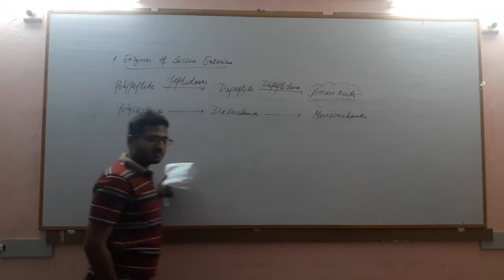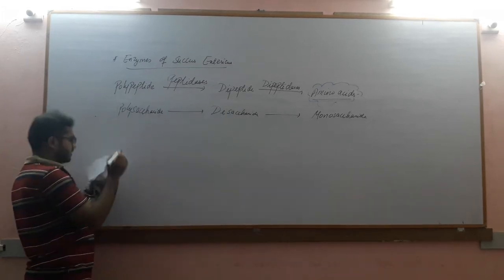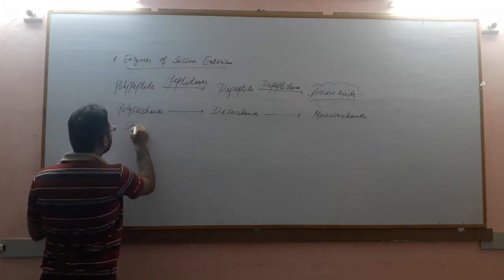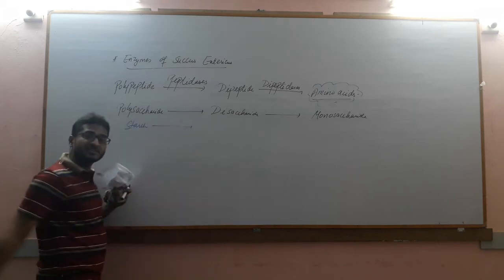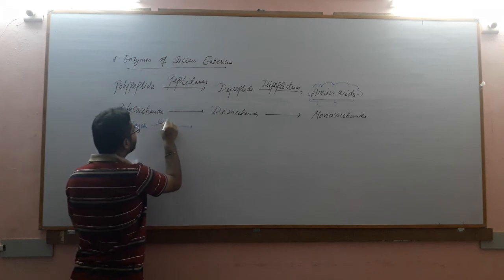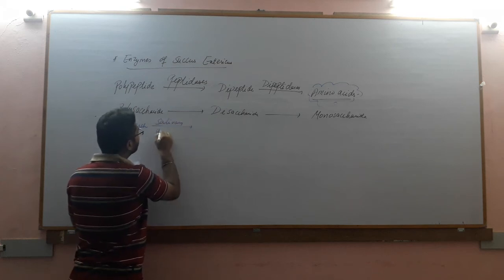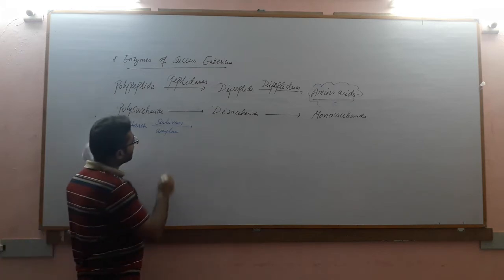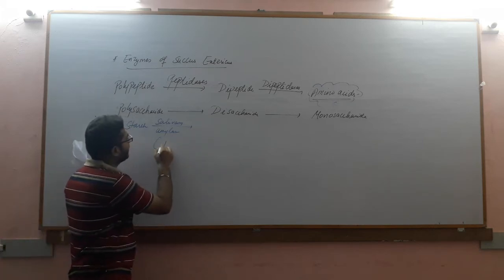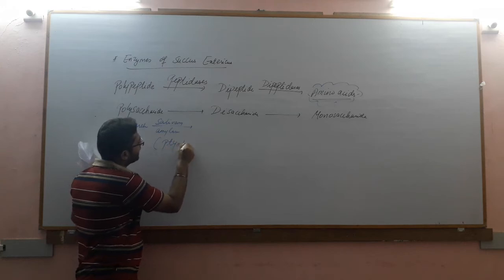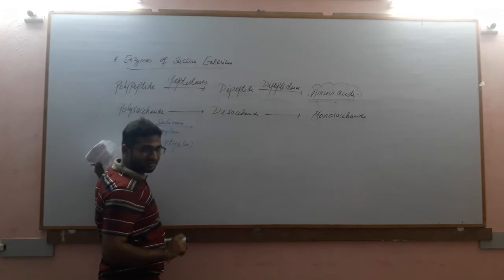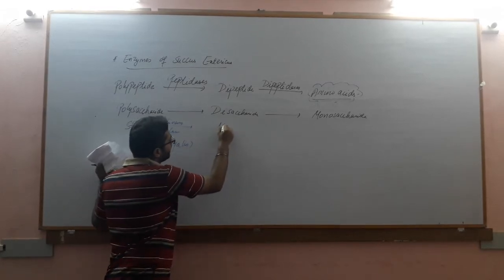Now let us see this reaction. So polysaccharide. What was the polysaccharide? Starch. Using which enzyme? Amylase, that is salivary amylase. What is the other name of salivary amylase? The other name of salivary amylase is ptyalin, P-T-Y-A-L-I-N. Ptyalin is the other name of salivary amylase. It is converted into disaccharide, and the name of the disaccharide is maltose.